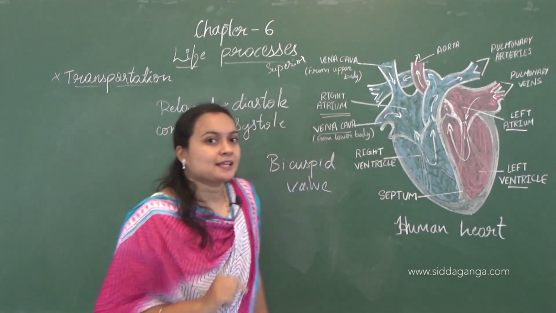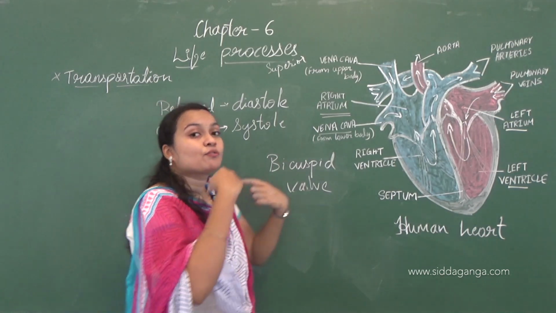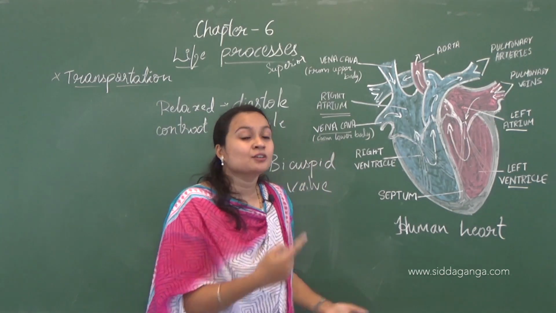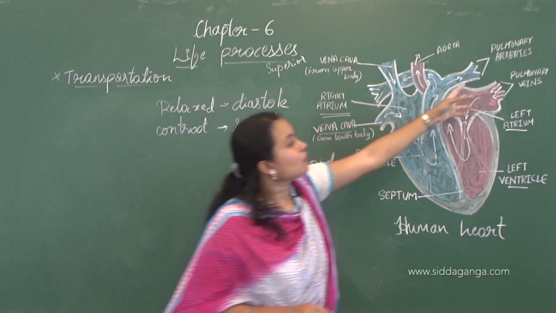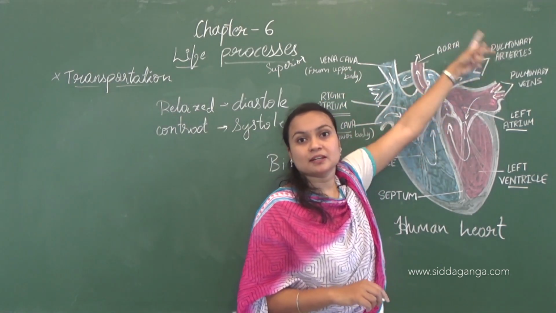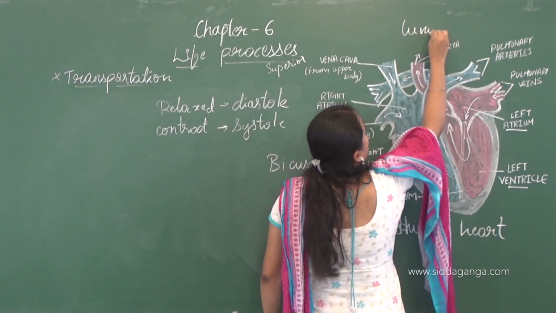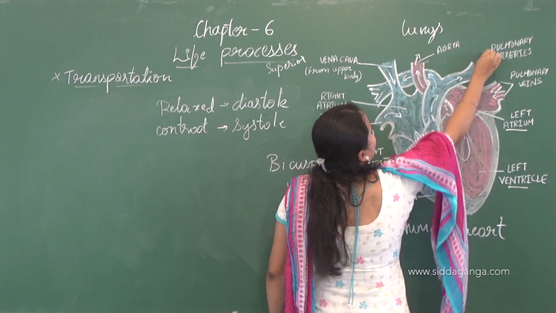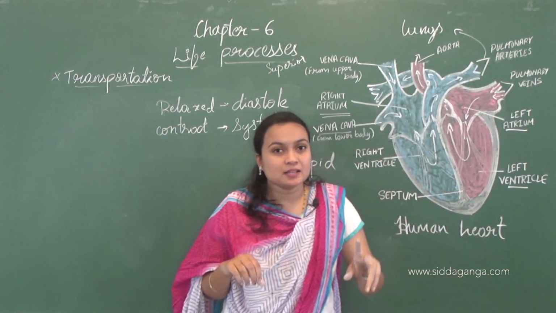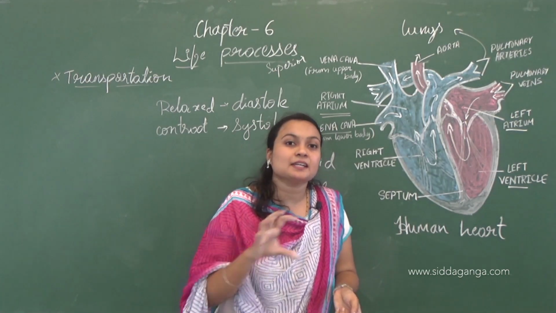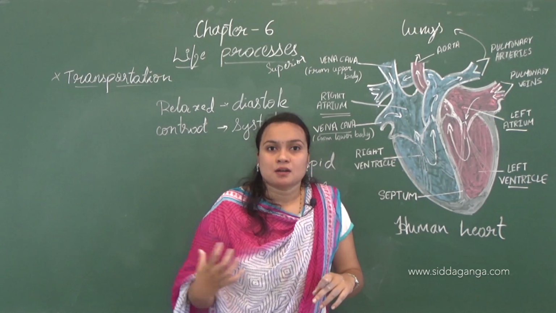So here, as I said before, arteries carry blood from the heart to the other parts of the body. Here the other part of the body is the lungs, so it will reach the lungs. Whereas veins are responsible for carrying blood from other parts of the body to the heart.